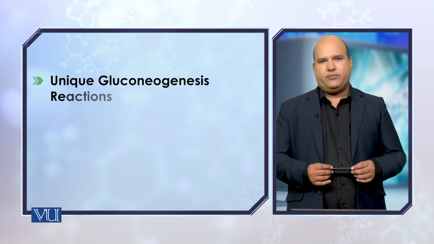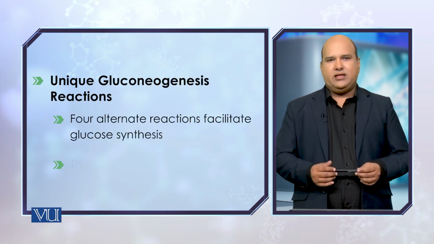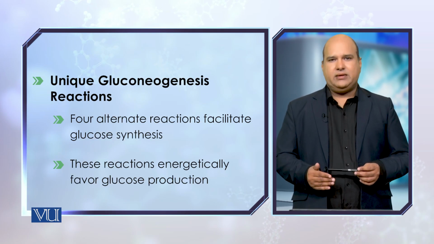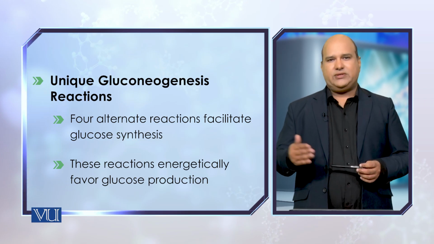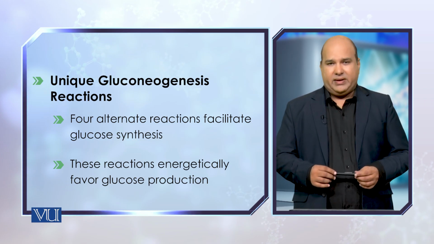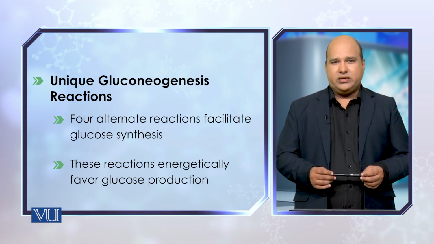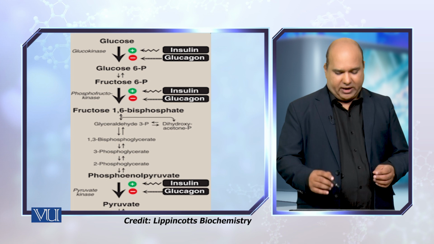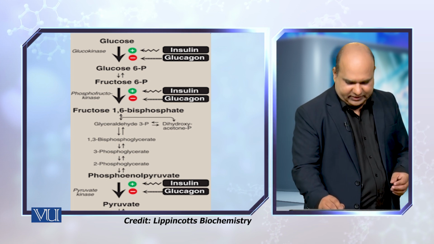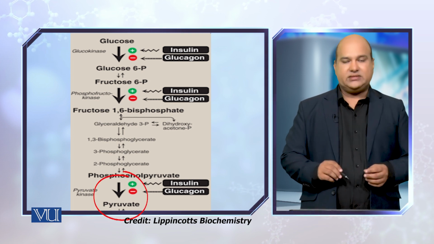So then what do we do? We have to have a machinery which can reverse them, certain enzymes. One of the first reactions would be to somehow reverse the reaction from pyruvate towards phosphoenol pyruvate, but there is no enzyme which can directly convert pyruvate into phosphoenol pyruvate, so this cannot be reversed.